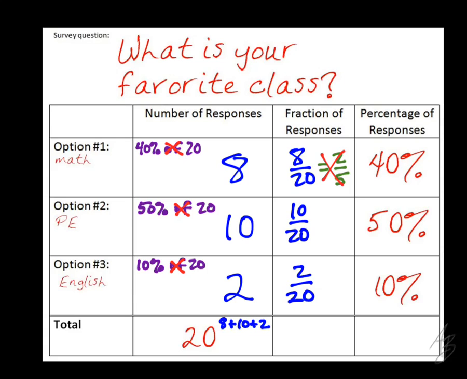Now what we could do to check our answers again is to do 8 divided by 20 times 100 and make sure we get that percent. So that would be a good way to check your answers to see if you got the right answer.